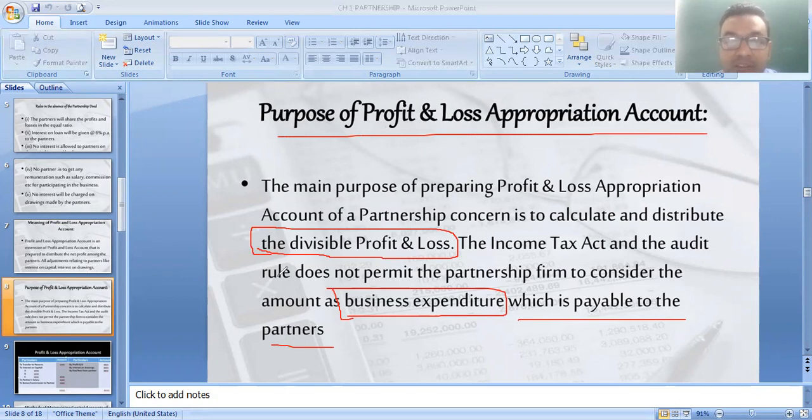And what is the purpose? Its purpose is to find out the divisible profit and loss, and distribute it also. How is it distributed? In their profit and loss sharing ratio. It is mentioned in the partnership deed. If partnership deed is not prepared, then it is distributed in equal ratio.